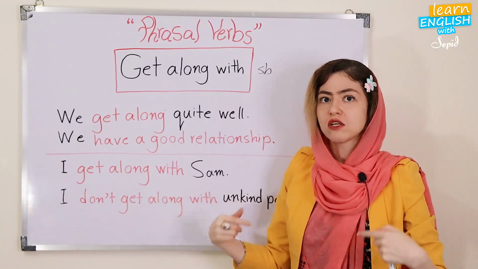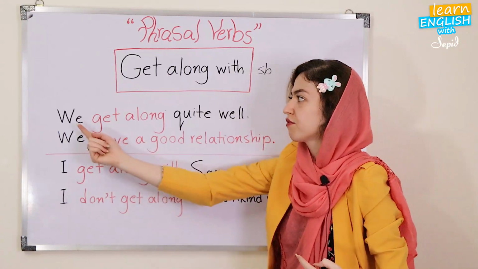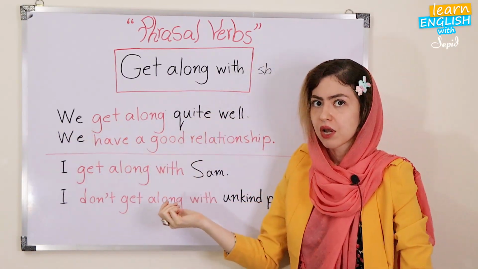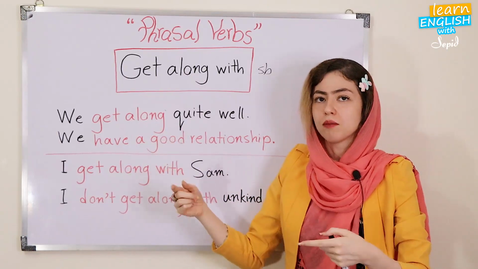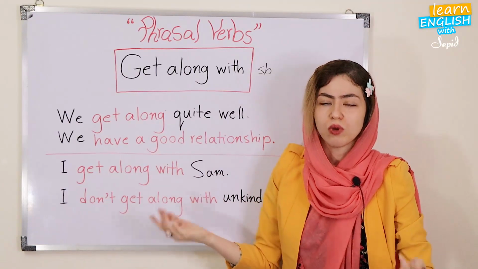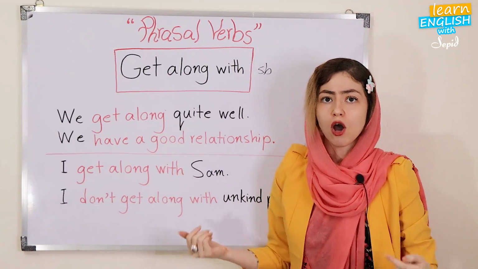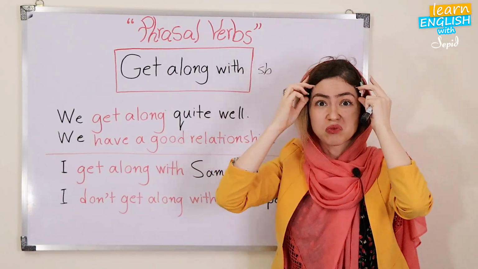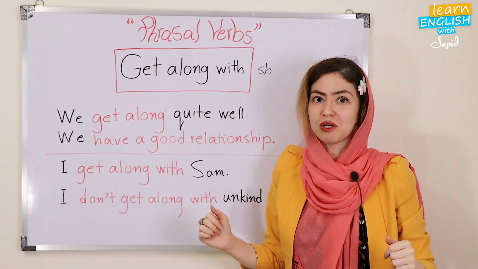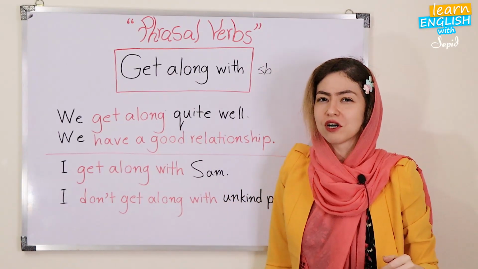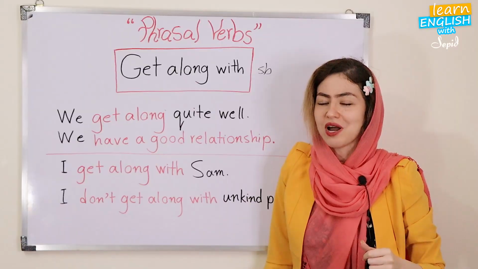But if you're just talking as a group, like for instance, we, you don't need an object here. For instance, I'm talking about my friend and I say, we get along. It means we have a good relationship. Or we can say, we don't get along. It means we don't have a good relationship. So we learned two very important phrasal verbs. Let's go to the next one.